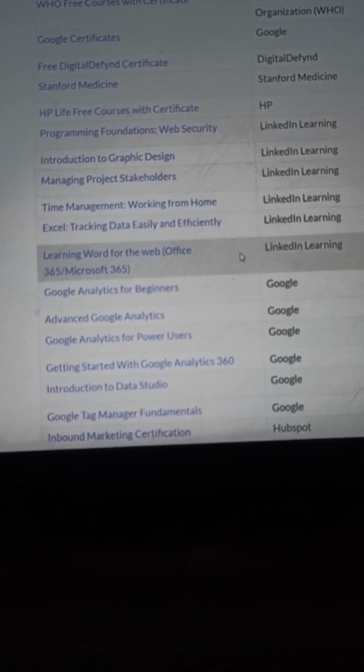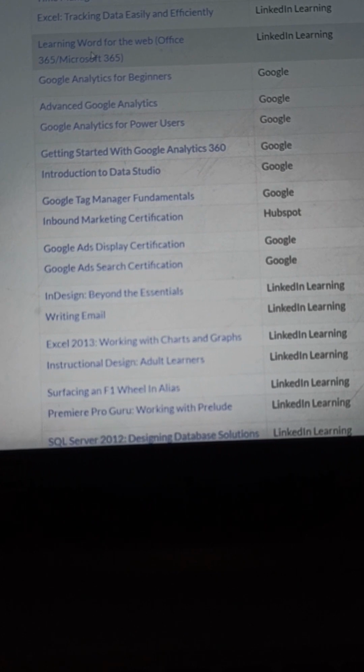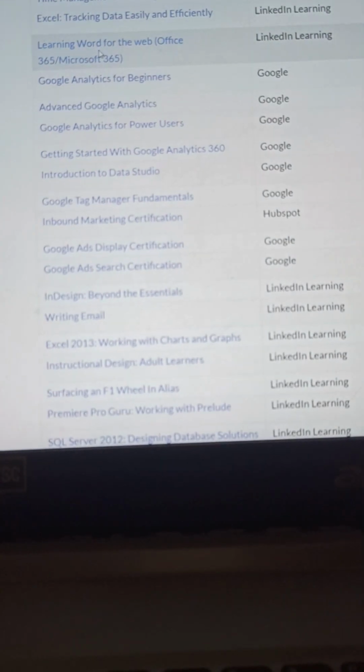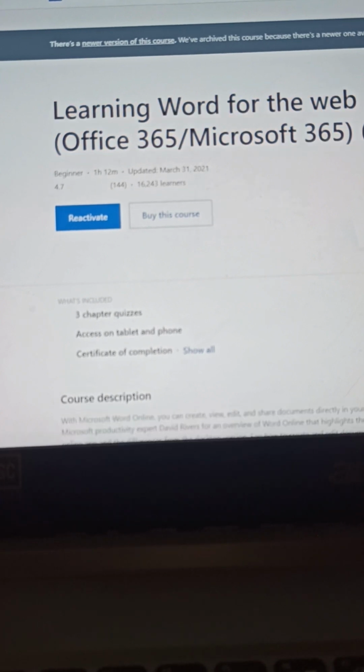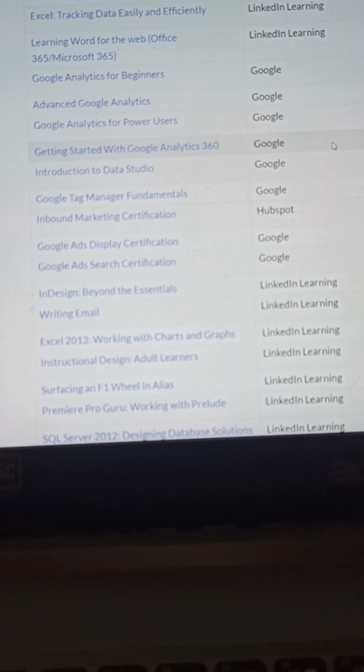And there are tons of courses, like you want to learn Microsoft Office, right? So many people want to learn Microsoft Office, so they will opt for Microsoft Office. And let's see what's coming. Okay, so LinkedIn Learning, it is also okay. Actually, it's not free, it's paid. But anyway, if you take a premium subscription of LinkedIn, you are going to get these courses free. Yeah.